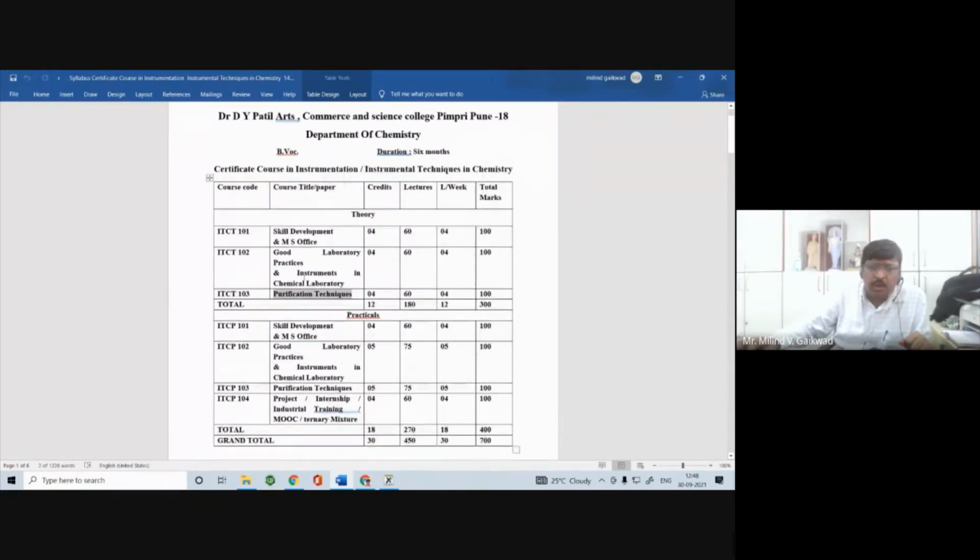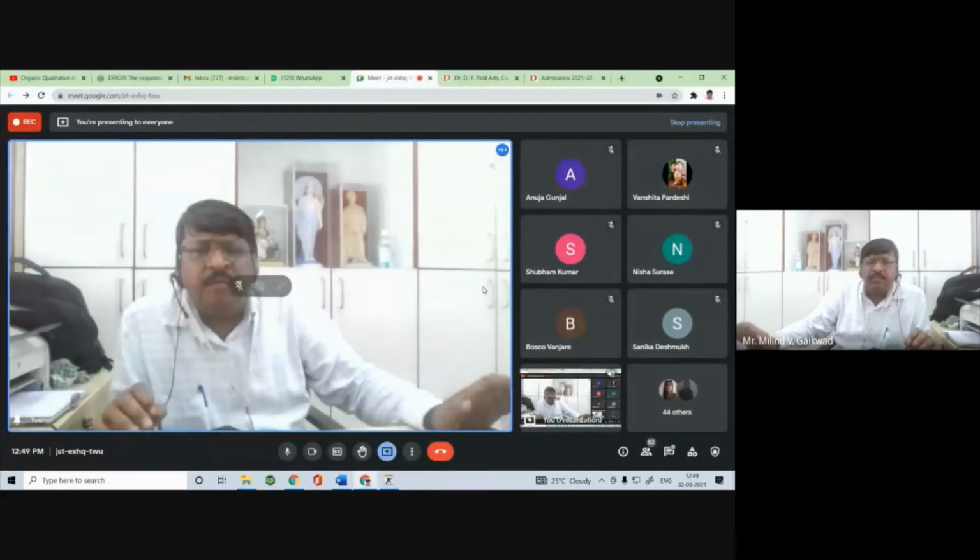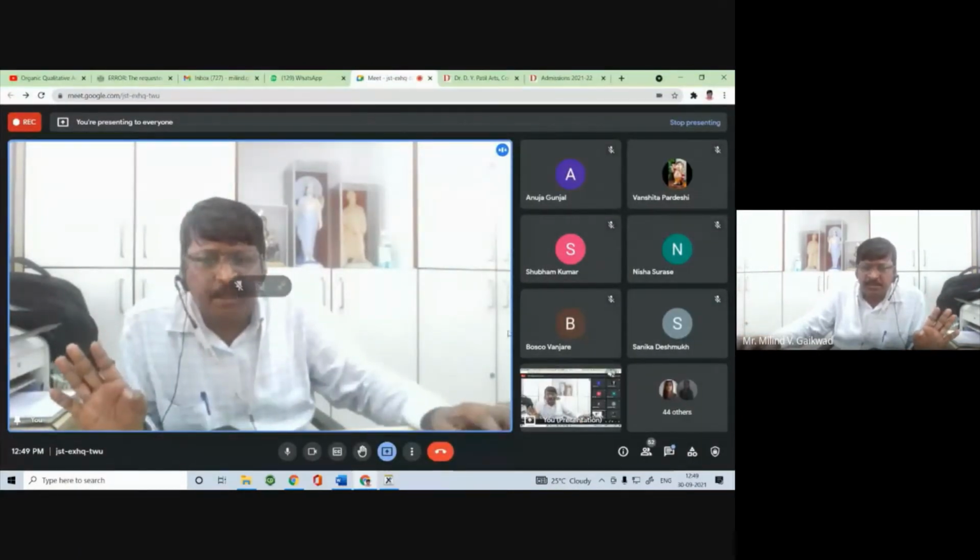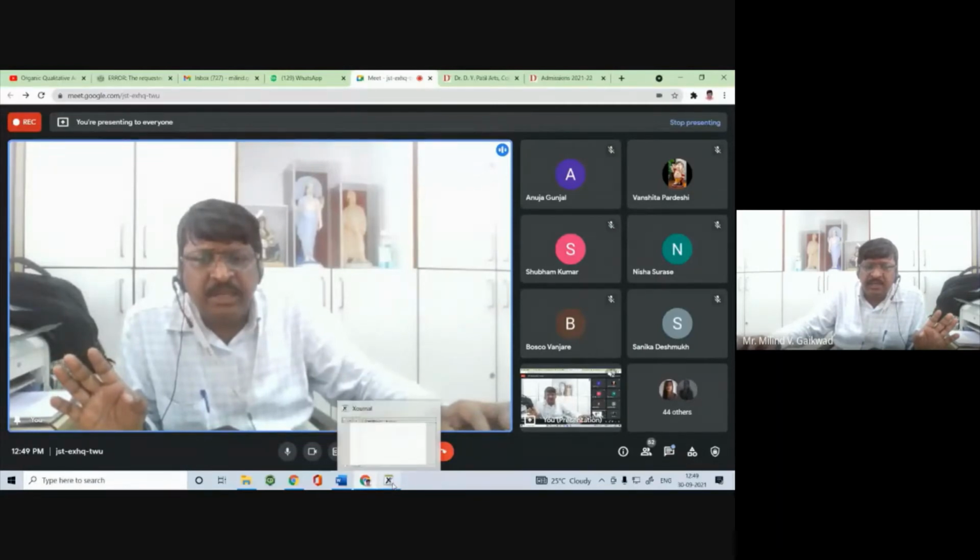We have hands-on training, or practicals, in this course. Each paper is of 4 credits and 100 marks, and again you have the 70-30 pattern for this course. These are the instrumental techniques in chemistry, and this course has been sanctioned by the Pune University.